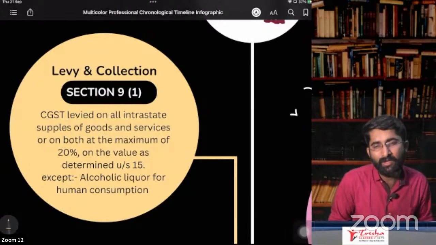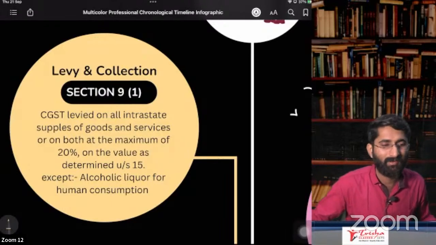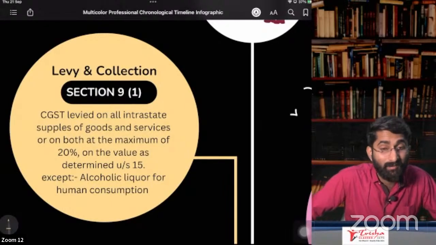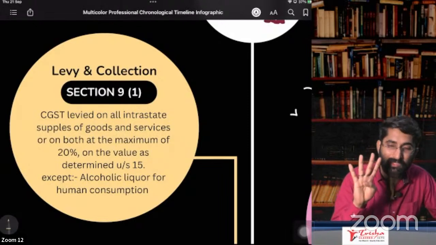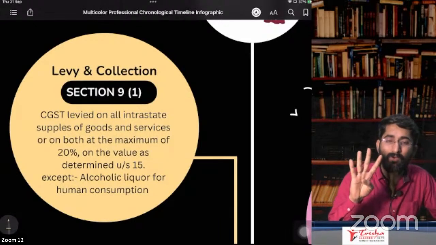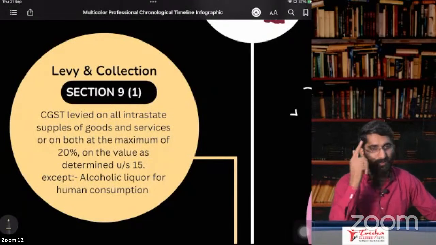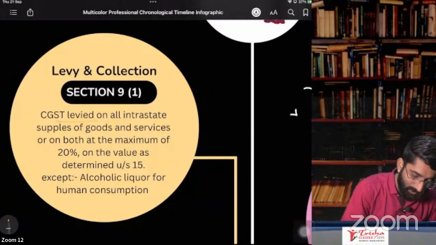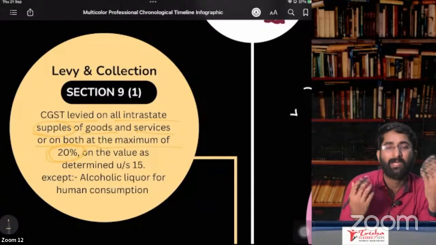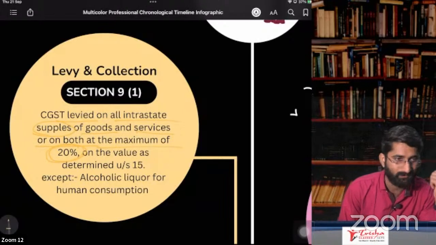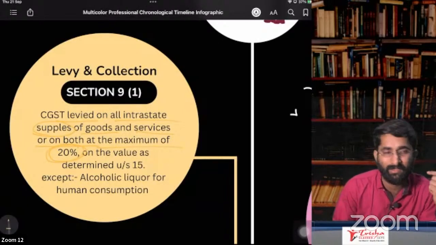Sir, on car it is 28%, no, sir? On car, specific luxury goods, it is 28%. See, 20% is CGST, and you can put 20% SGST. CGST 20%, SGST maximum 20%, so including both, the maximum is 40%. Keep this in mind. CGST is leviable on all intra-state supply of goods and services at the maximum of 20%. Right now, the maximum percentage is 14% CGST, 14% SGST, totally 28%.